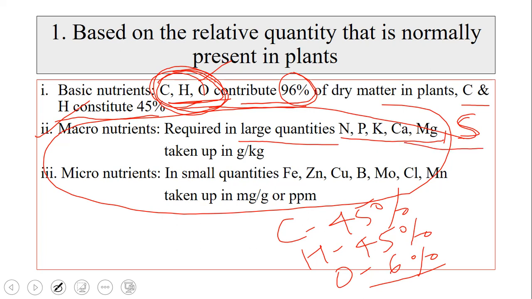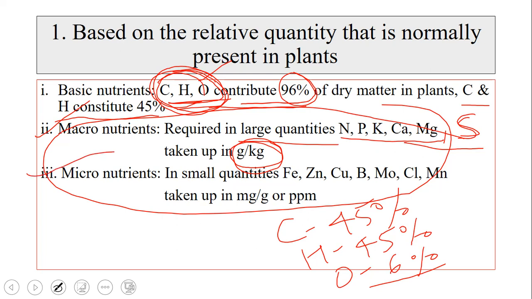So 6 nutrients are classified under macronutrients because they are required in large quantities, and these are taken up in gram per kg of the plant. Say for example, for 100 kg of plant, nitrogen is taken up in say 100 gram or 200 gram by this 100 kg of plant material.